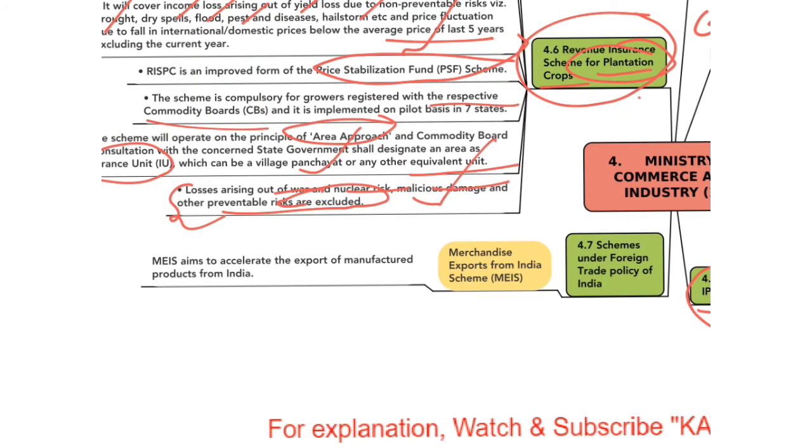Now, let's have a look at schemes under Foreign Trade Policy of India. First scheme is Merchandise Exports from India Scheme, MEIS. This MEIS scheme aims to accelerate export of manufactured products from India. Manufactured products examples include sporting goods, computers, various machines and appliances, electrical equipment, etc.